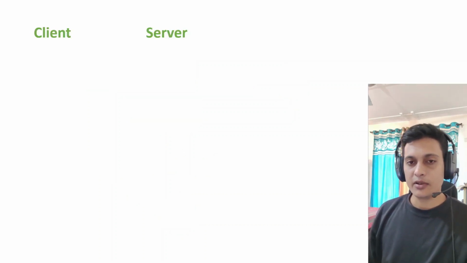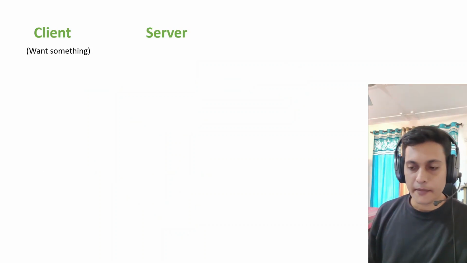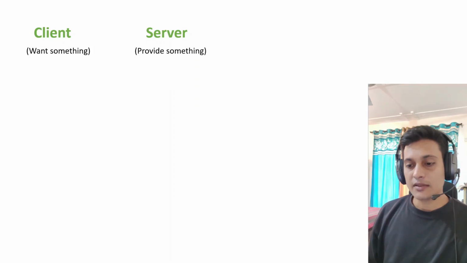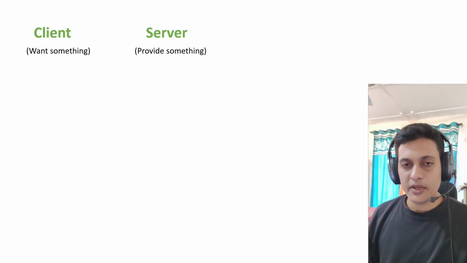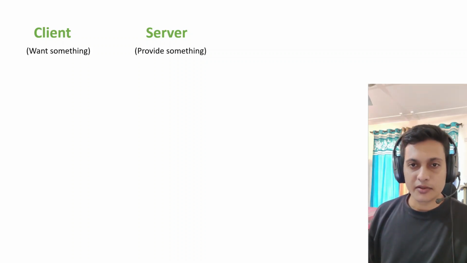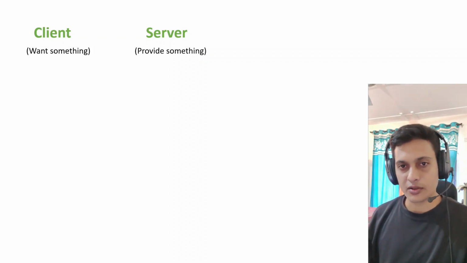So let's come to this client-server thing. What is a client? A client is someone who wants something, and a server is someone who provides something. Actually, in this API world, everything happens between the client and server. So from this point, we are going to use client and server in place of application 1 and application 2.